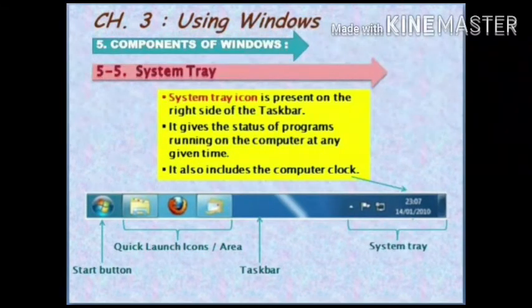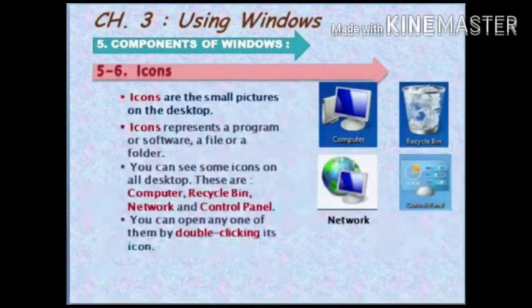Next component of Windows, that is system tray. System tray icon is present on the right side of the taskbar. It keeps the status of programs running on the computer at any given time. It also includes the computer clock.